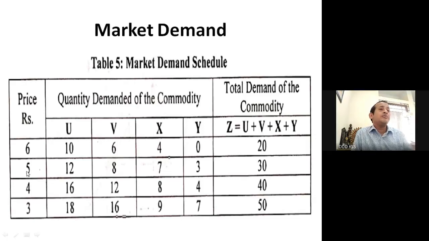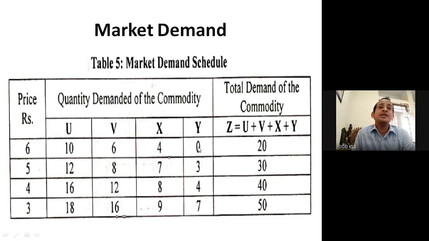In the same way, when the price is rupees 5, the quantity demanded by U, V, X, Y is 12, 8, 7, 3 respectively, and the total market demand is 30. See, as the price is decreasing, quantity demanded is increasing, and total market demand is also increasing. Now at rupees 4, the quantity demanded by the 4 consumers is 16, 12, 8, 4. Total market demand is 40.